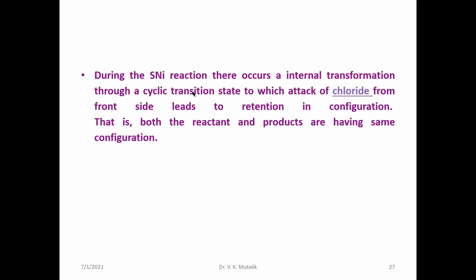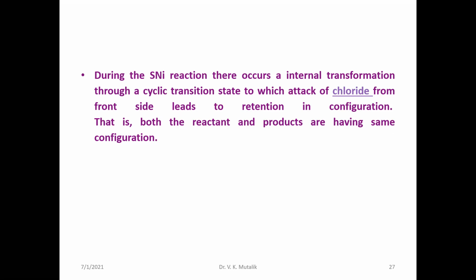During an SNi reaction, there is an internal transformation through a cyclic transition state, in which attack of chloride from the front side leads to retention of configuration. That is, the reactant and product have the same configuration.